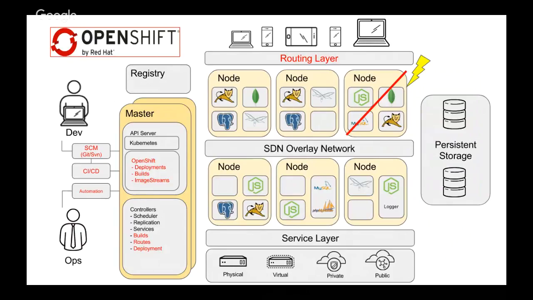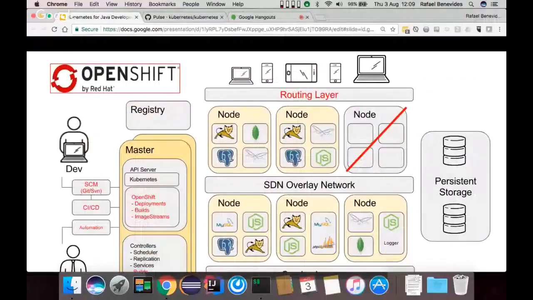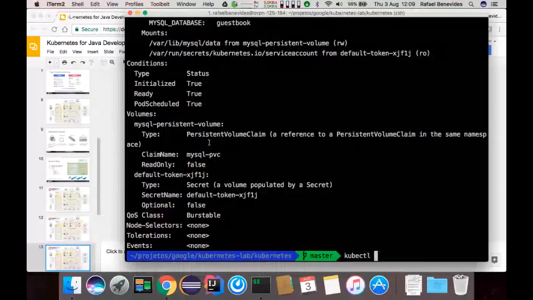If someone powers off the container, or the node dies, or it runs out of resources, Kubernetes, through the replication controller or deployment, will detect that the node is not available anymore, and it will move that container to another node. So let's see that happening here with kubectl.